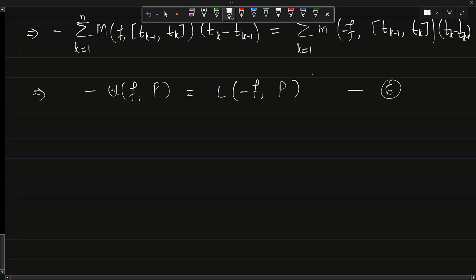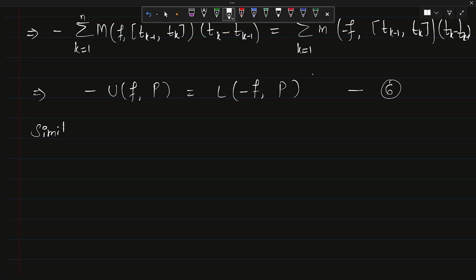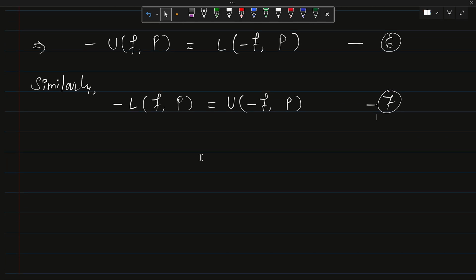Now see, this similar idea can be adopted for the lower sum on the left hand side, so also in a similar way we can say, similarly the negative of lower sum of f in p is same as the upper sum of minus f in p, okay। और जब हम इनकी बात करेंगे, क्योंकि हमें तो इन्फिमम और सुप्रीमम की बात करनी है, सो लेट अस आइडेंटिफाई दैट। These are very important observations.